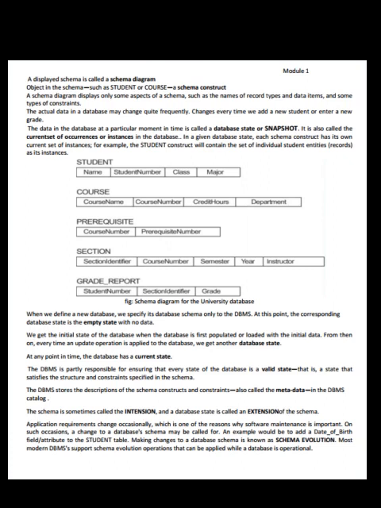Application requirements change occasionally, which is one of the reasons why software maintenance is important. On such occasions, a change to a database schema may be called for. An example would be to add a date of birth field or attribute to the student table. Making changes to the database schema is known as schema evolution. Most modern DBMSs support schema evolution operations that can be applied while a database is operational.